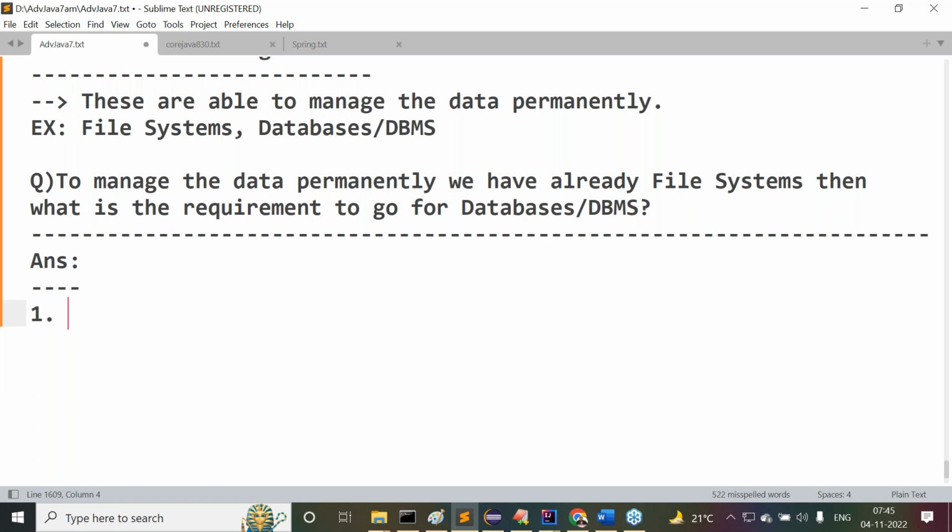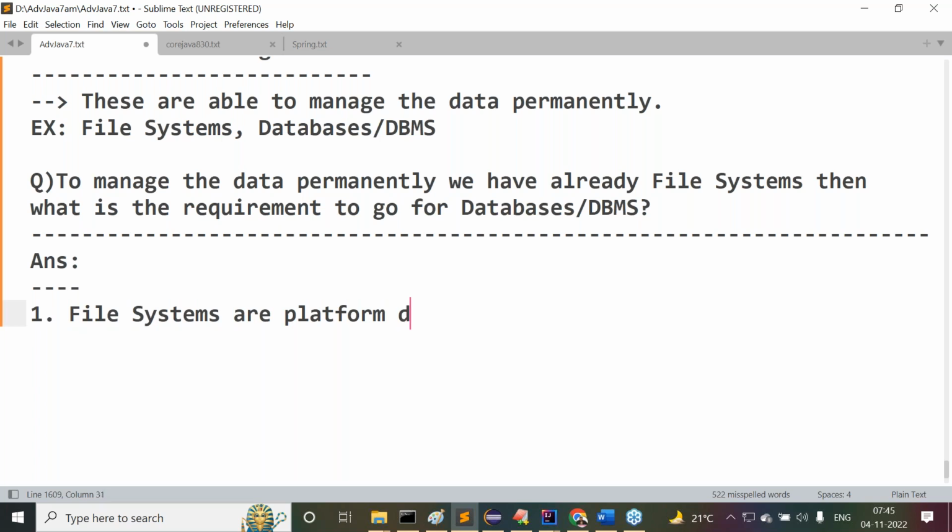So what's the point I'm telling there? File systems are platform dependent. That's the conclusion.